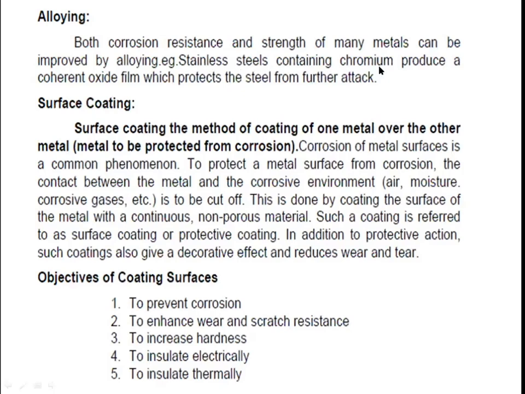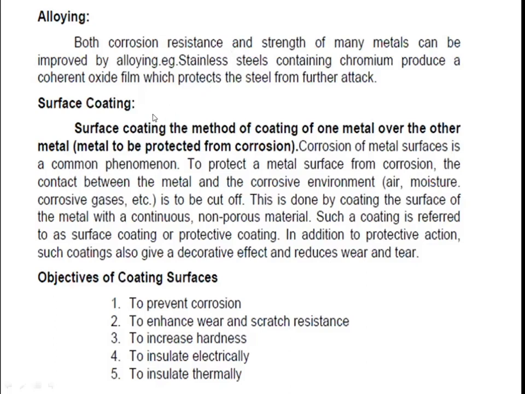Generally, we use steel plates, and that will be alloying, protecting from further cracks. Alloying is one of the methods to resist corrosion, and the strength of many metals can be improved.